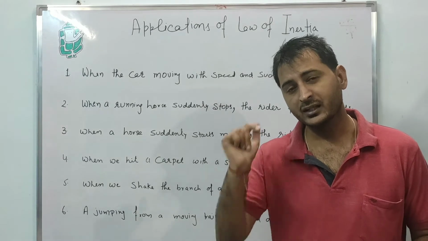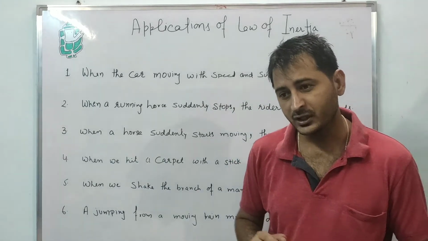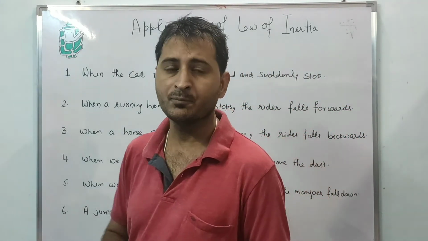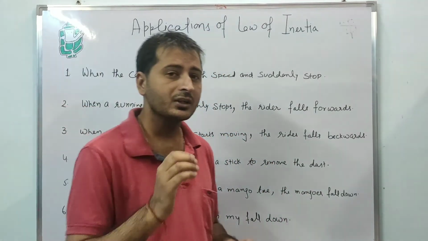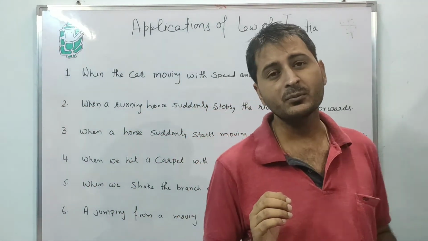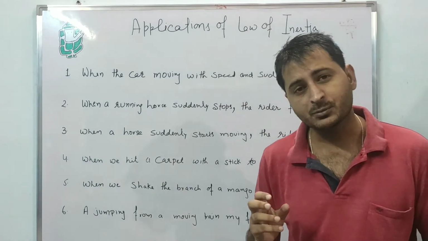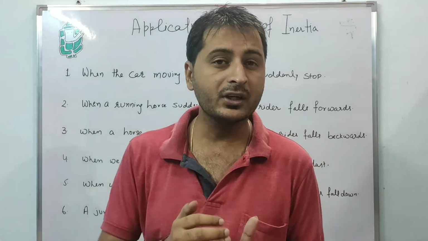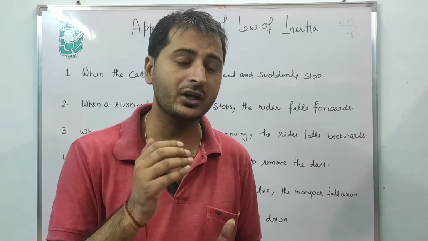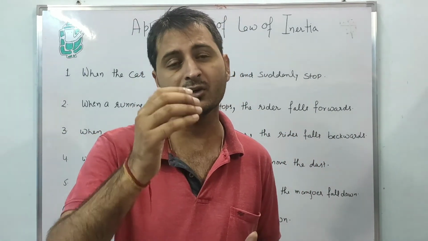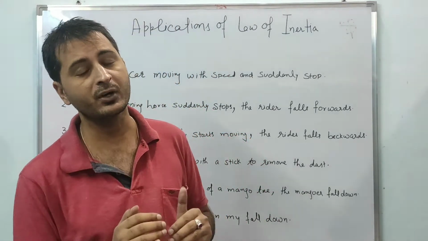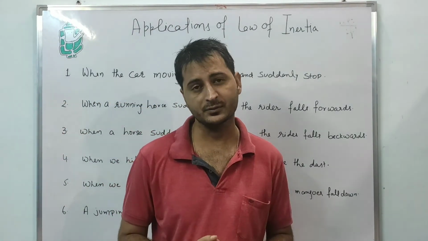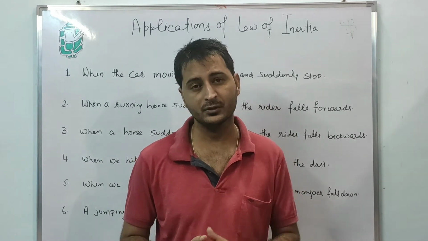As you already know, as the car is stopped, the driver tries to come to rest, but what happens? The moving car comes to rest, but the driver is still moving with the speed of the car and falls in a forward direction. That is the first example.